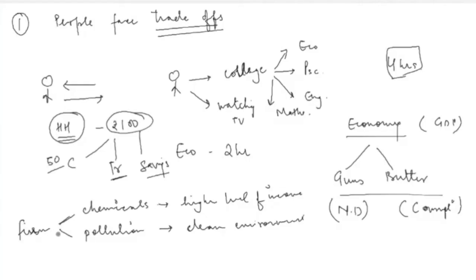Now the firm has to decide. The problem is that what is the exact amount of chemicals that the firm would produce such that there is a balance between both these things? What is the exact number of hours that a student would allocate to studying a particular subject such that he or she strikes a balance between all of the activities that he wants to do?